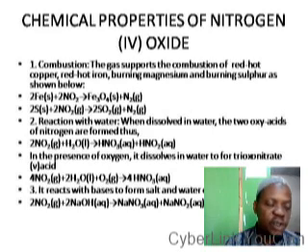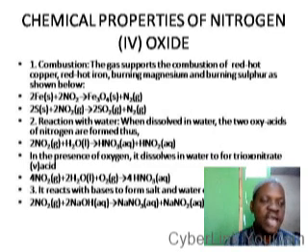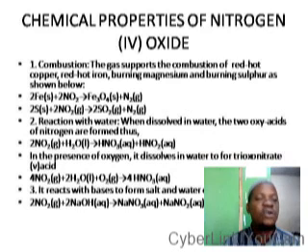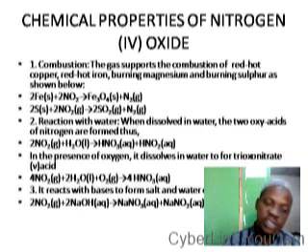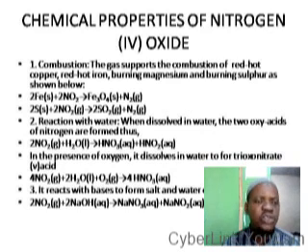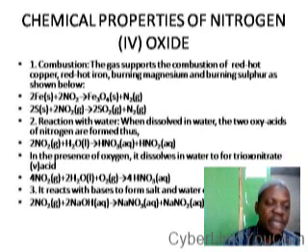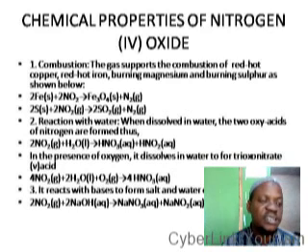Chemical properties. The first of the chemical properties we are going to look at is its combustion. When the gas comes in contact with red hot copper, red hot iron, burning magnesium, burning sulfur, it will form the corresponding oxide and nitrogen. So it means it would oxidize the metals and the non-metals when they are being burnt. So it's also an oxidizing agent to metals and non-metals.